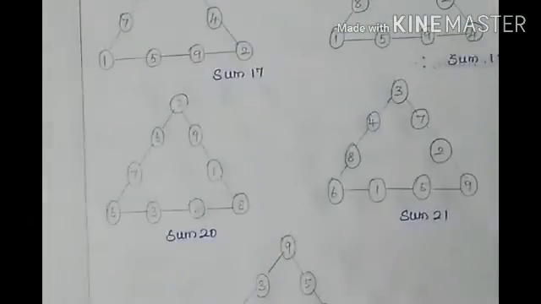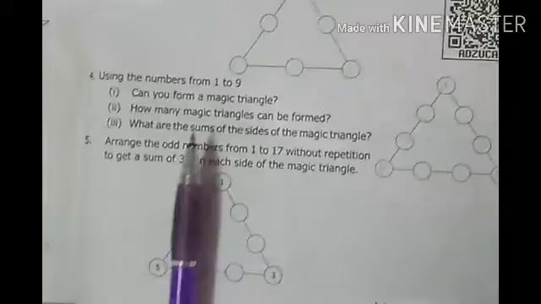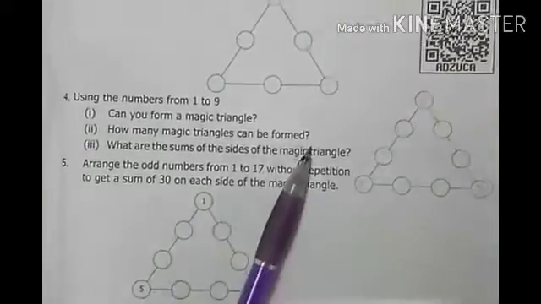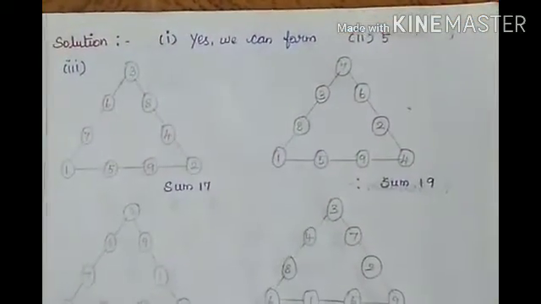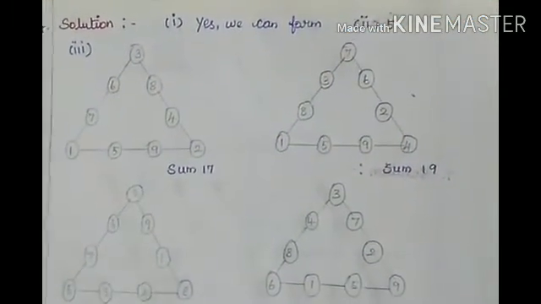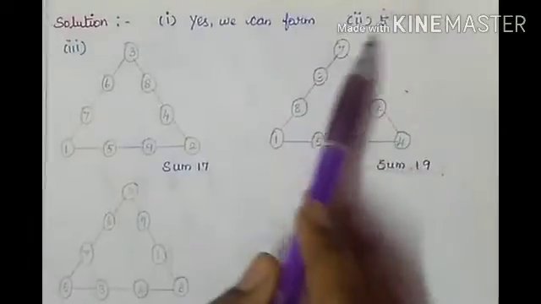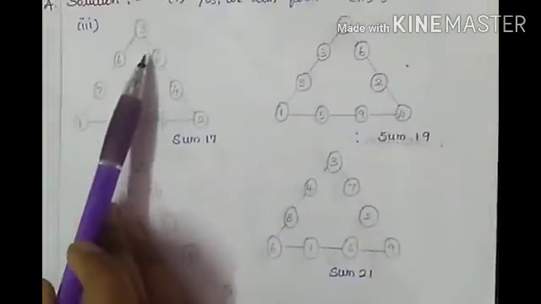Now the second question. How many magic triangles can be formed? In the first question they asked us, can we form? What is your answer? Yes. So the second question is, how many can we form? So what is the answer for this? How many magic triangles can we form? We can form 5 magic triangles. See this answer, how we can draw it.